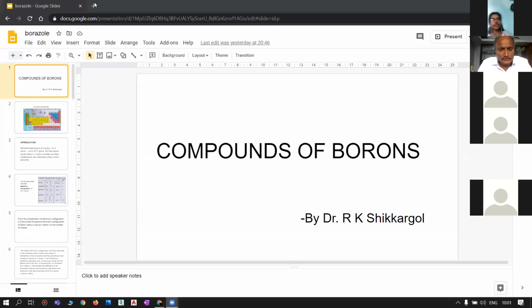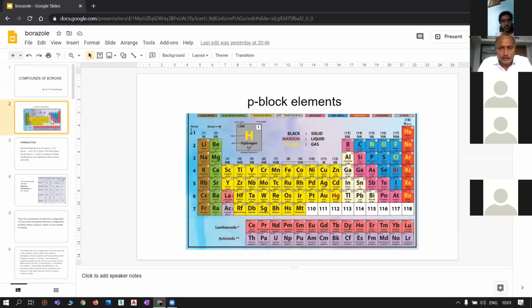So today I am going to deal with inorganic chemistry, particularly a chapter belonging to compounds of boron. In your previous classes, you have already learned about the periodic table and the classification of elements, that is S block elements, P block elements, D block elements, as well as F block elements.